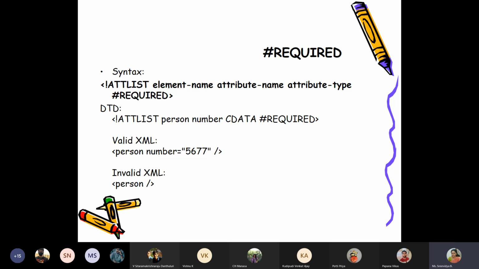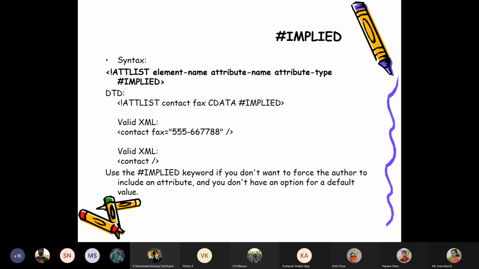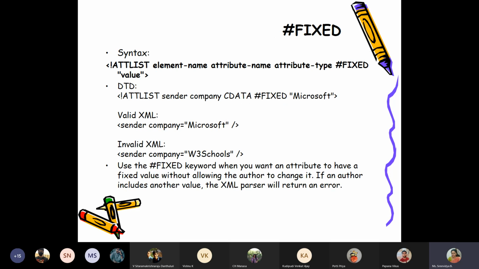This is an example for #REQUIRED. Person, number is required. Without that number, that particular XML document will not be considered valid. This is #IMPLIED. When you say implied, in the XML document, you may include it, you may not include it. In both these cases, it will be valid XML documents.